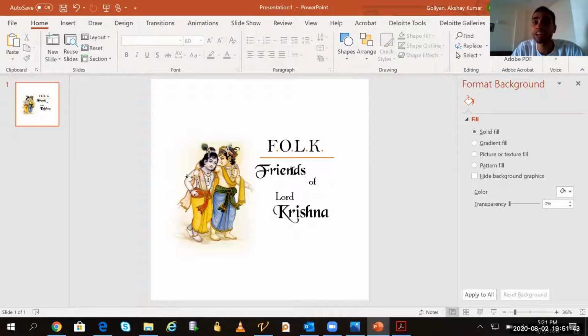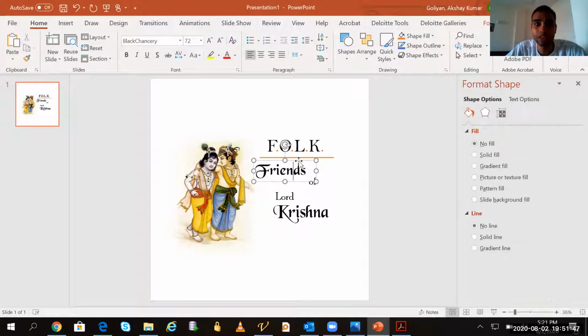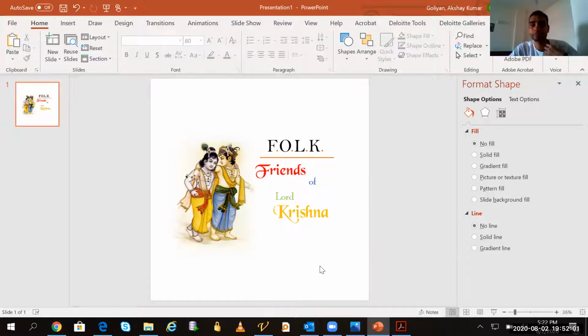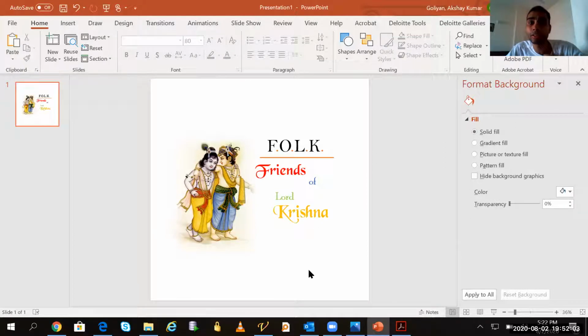Like if I make Friends of a different color, Of of a different color, Lord of a different color, like I show you. If I simply make Friends of red color, Of of some blue color, then Lord of some green color, and then Krishna of some different color, like that. Let's say blue or orange. Yes, Prabhuji? Like Gems chocolate. Yes, very good.